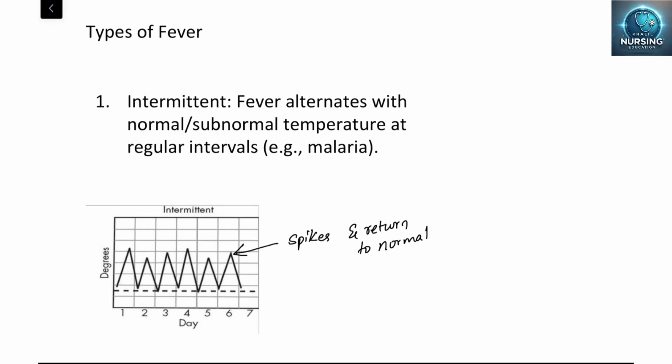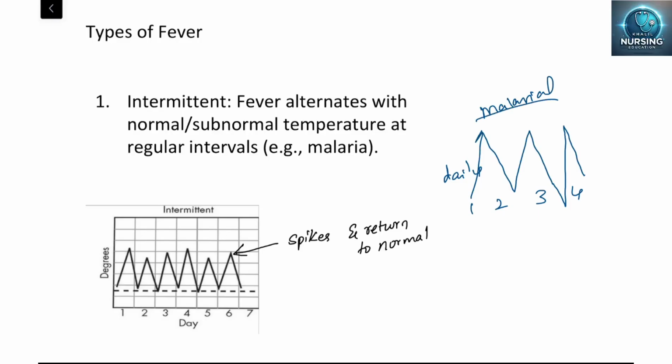Intermittent fever is where there is a spike daily: first day, second day, third day, fourth day, it rises and comes back to normal, rises and comes to subnormal, and rises and comes to normal. In most cases, like malarial cases, we will see this. The spike is there, and at regular intervals it comes back to normal. That is intermittent fever. It can be 24 to 48 hours before it returns to normal.